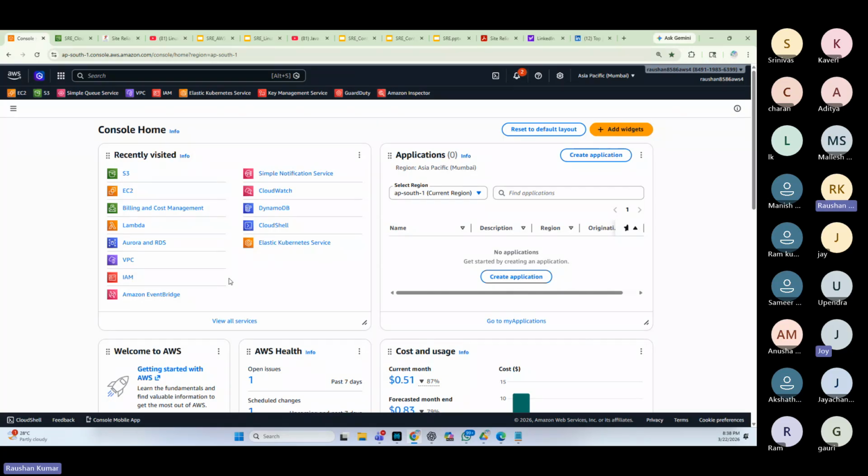I have an account in AWS. You can get a similar account in Azure, GCP, Alibaba. There are so many cloud providers. Yesterday I told you, go to aws.amazon.com, register an account, and you will land on this page. Do we get such a space in on-premise? You have to develop it.